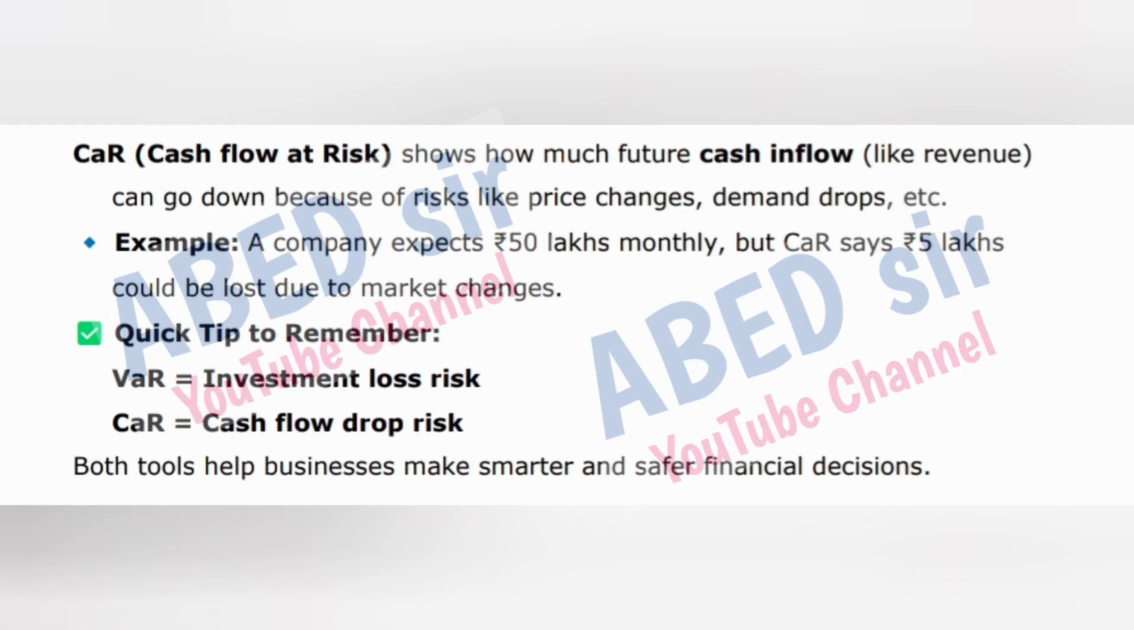CAR, cash flow at risk, shows how much future cash inflow, like revenue, can go down because of risks like price changes, demand drops, etc. Example, a company expects 50 lakhs rupees monthly, but CAR says 5 lakhs rupees could be lost due to market changes. Quick tip to remember. VAR is equal to investment loss risk. CAR is equal to cash flow drop risk. Both tools help businesses make smarter and safer financial decisions.